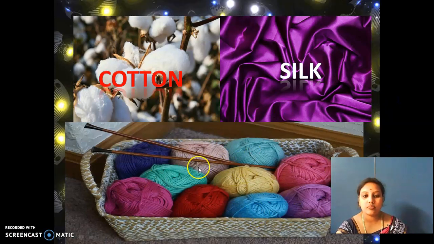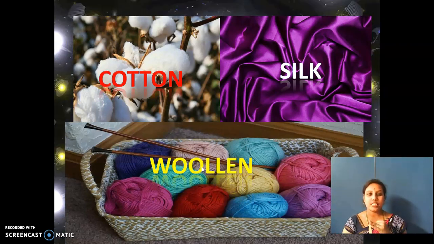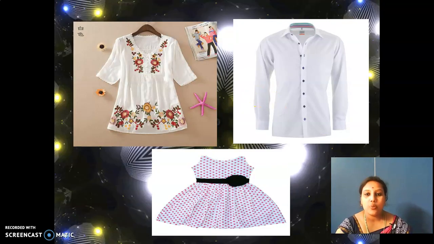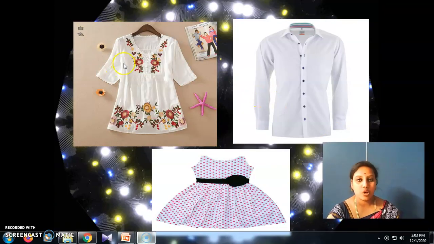This is woolen. So, cotton, silk and woolen, we have these fabrics. Now I'll give you a small introduction recap. You all know these are cotton things. Can you all see this cotton? This is a cotton frock, shirt and top.